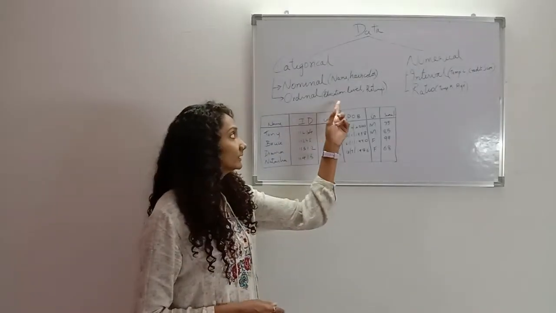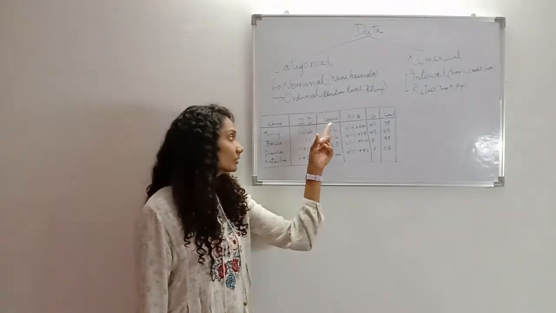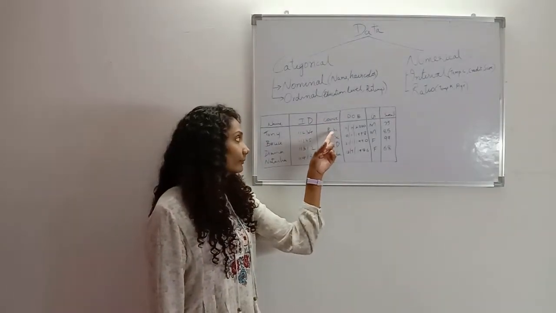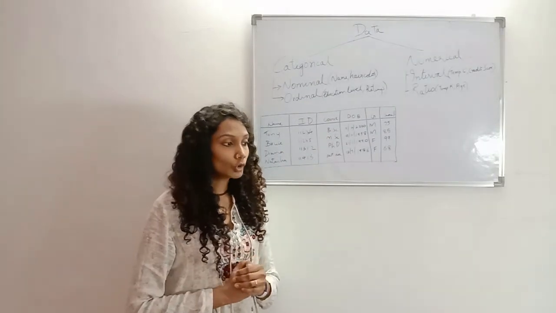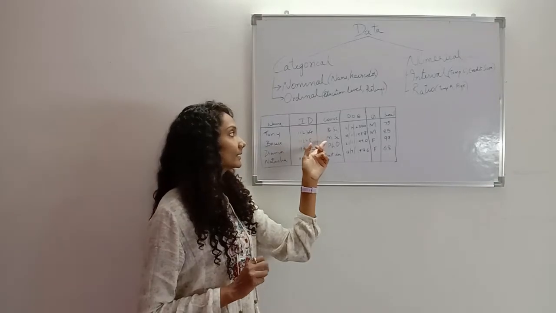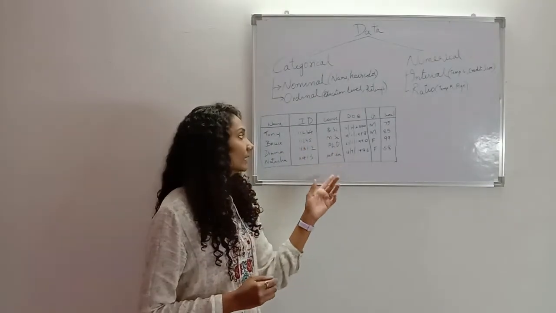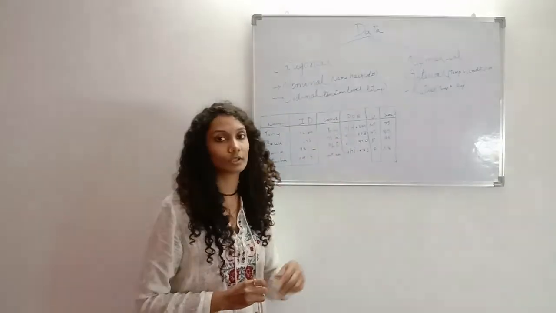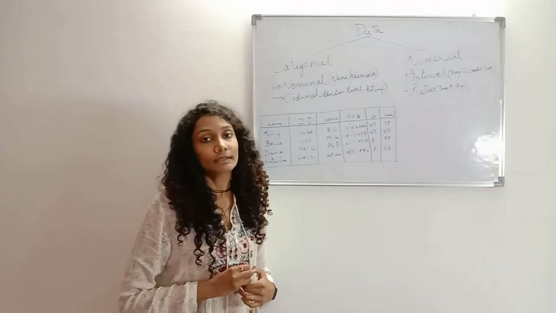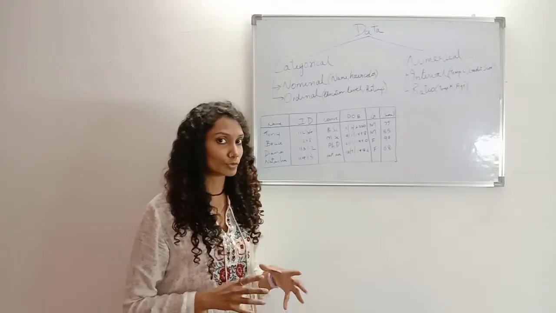So a good example is education level. We can see that here in the course we have BSc, MSc, PhD and postdoc. We know that MSc is better than BSc or has a higher value than BSc, and PhD has a higher value than MSc, and postdoc has a higher value than the rest three of them. That means there is a natural ordering in these groups.